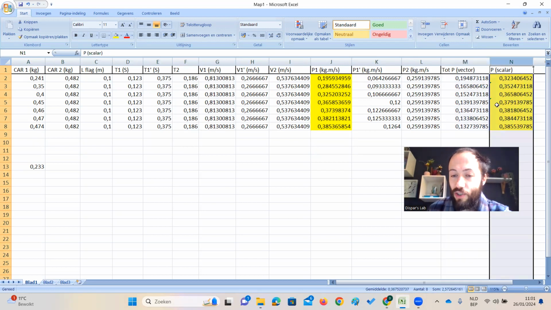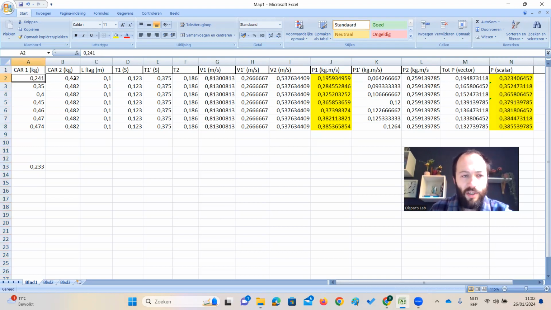And then in the next column, we have the total amount of momentum if we treat it as a scalar. So this is according to the draft science model. Direction does not matter. We always have to add the momentum as a positive value. So in the first case,